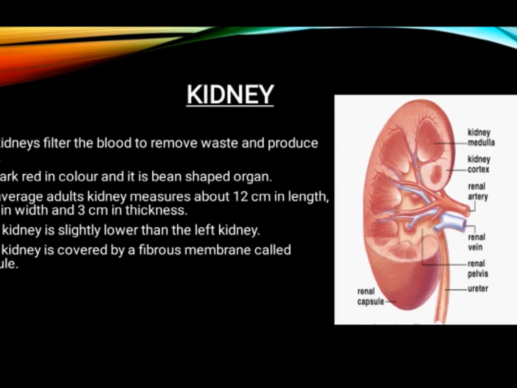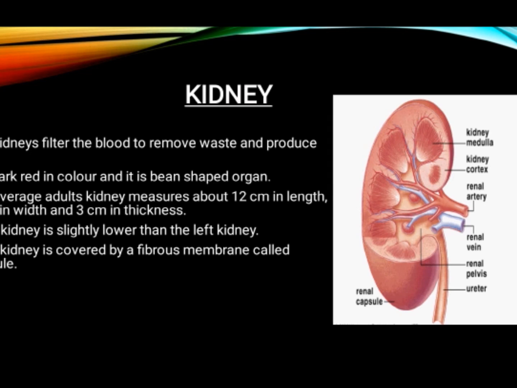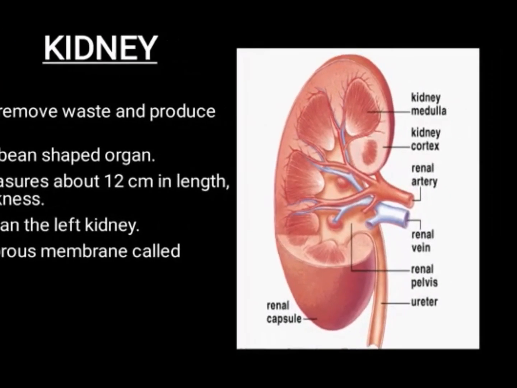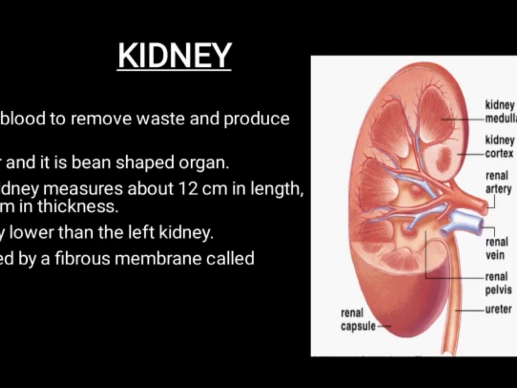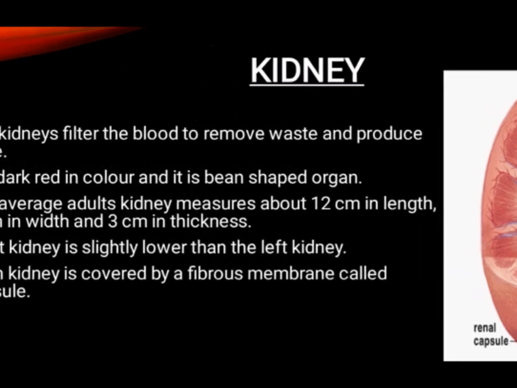Kidney. The kidneys filter the blood to remove waste and produce urine. What will the kidneys do? They filter the blood to remove all the waste and produce it as urine. It is dark red in color and it is a bean shaped organ. So what is the color of the kidney? Dark red. What is the shape of the kidney? It is a bean shaped organ.